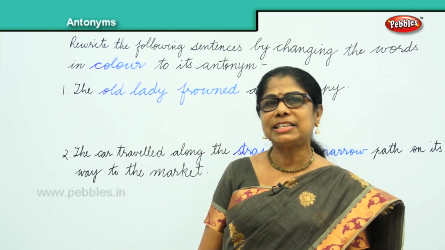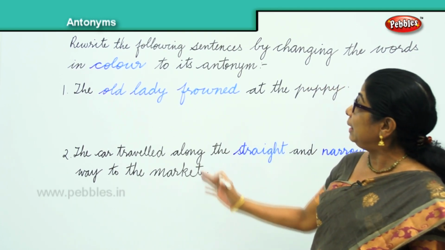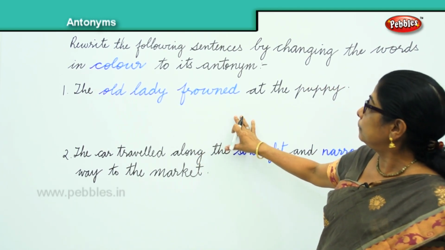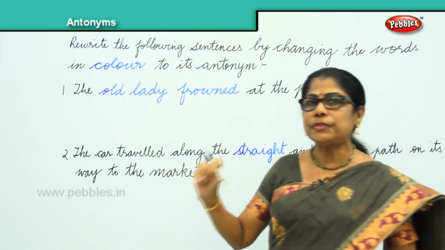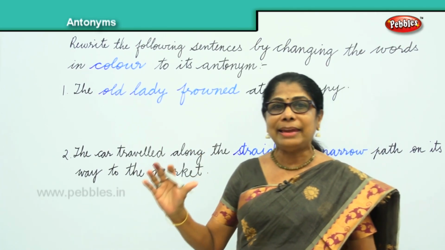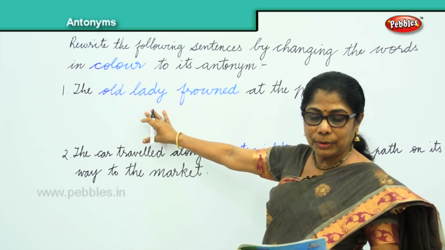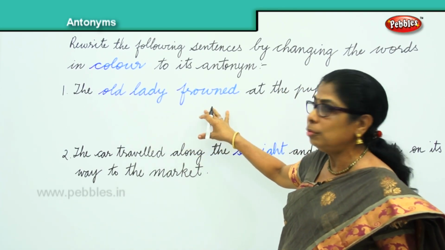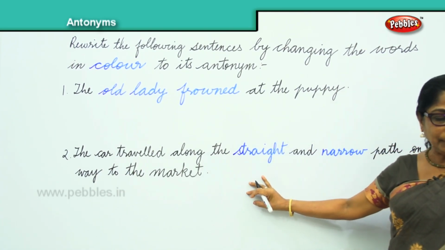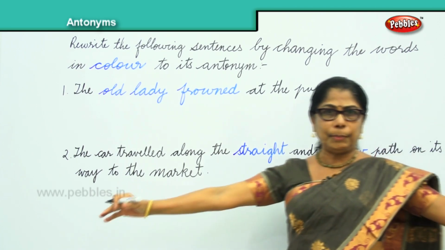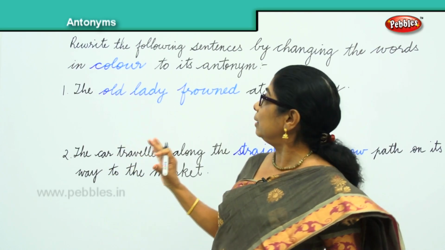I have 2 sentences for you. We are supposed to rewrite these sentences by changing these colored words to their antonyms. So, first of all, we will discuss, tell me the antonym for old. Young. Lady, you can say girl. Frown, smiled. Okay. Now, here you have straight, that will be crooked, and narrow will be broad. So, we are going to rewrite the sentence using the antonyms.